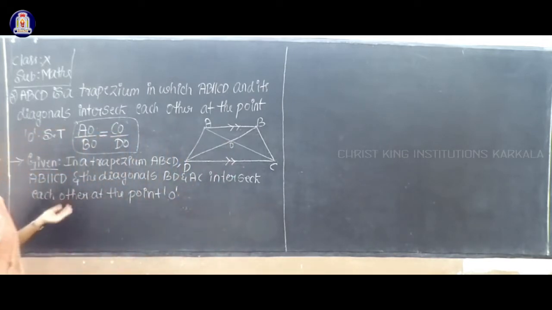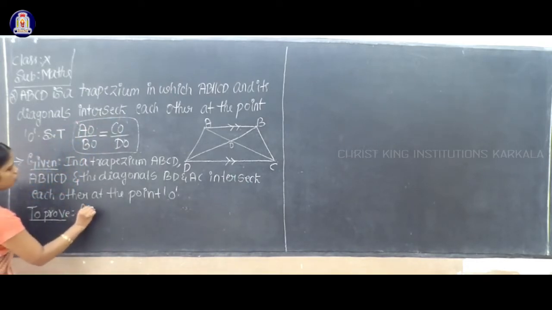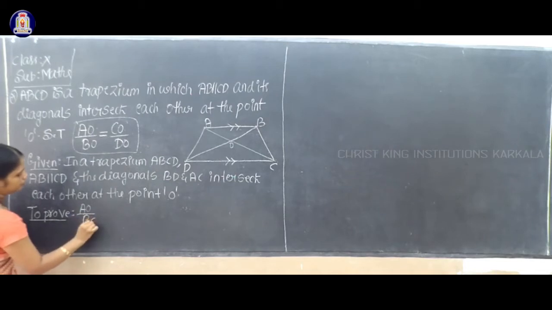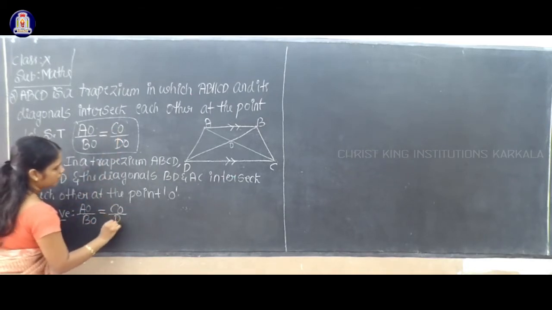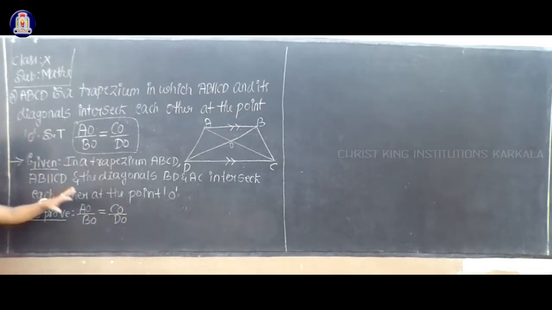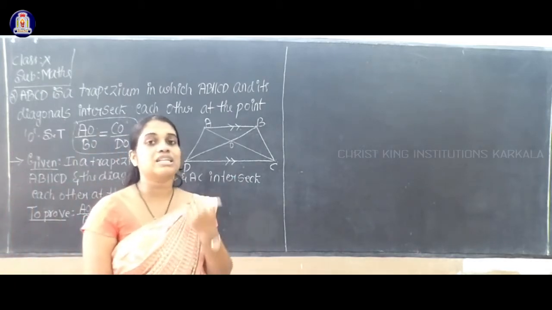Next, to prove, what we have to prove. You have to prove this result. What is that? AO by BO equal to CO by DO. This is what we have to prove. Now, to prove this result, we have to take one construction.